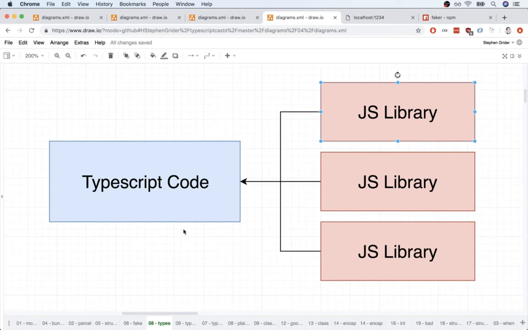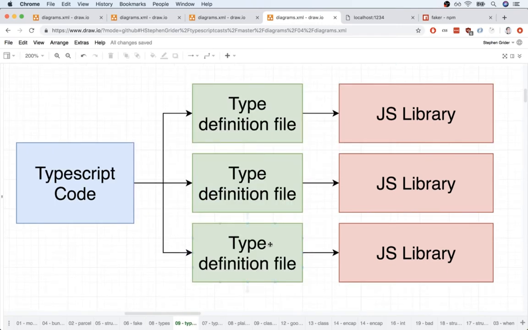To fix this problem, TypeScript has the idea of type definition files. You can think of a type definition file as kind of an adapter between TypeScript code that you and I write and JavaScript libraries that we try to work with. A type definition file is going to tell the TypeScript compiler all the different functions that are available inside this JavaScript library, what type of argument they take, and what type of value those functions return. So once again, you can think of these type definition files as like an adapter layer of sorts.